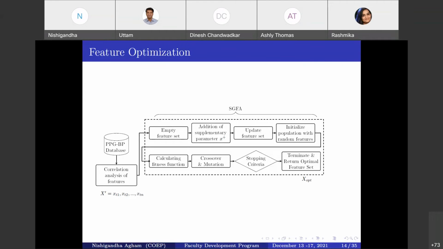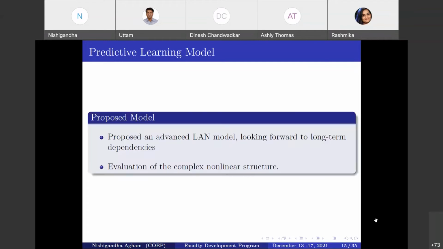The same process is continued till our termination criteria are met, and at the end of this crossover and mutation, we get an optimal feature set which is required for training our learning model. That is what happens in the method we propose for the feature optimization problem. Now, moving towards the learning model, what happened?